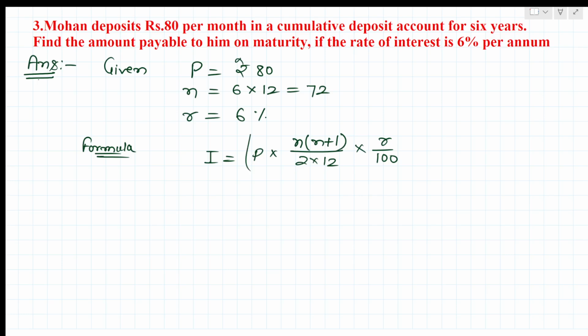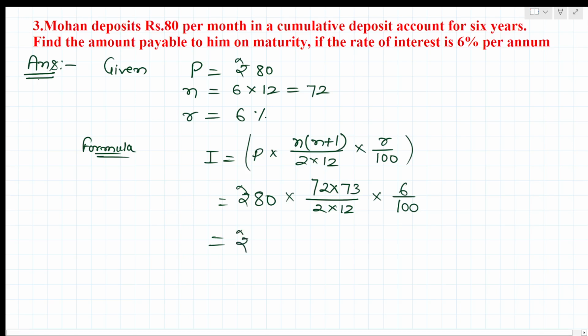You have to remember this formula. Substitute all the values: P is 80, n is 72, so 72 into 73 divided by 2 into 12, into rate 6 upon 100. If we calculate this, we get rupees 1051.20.